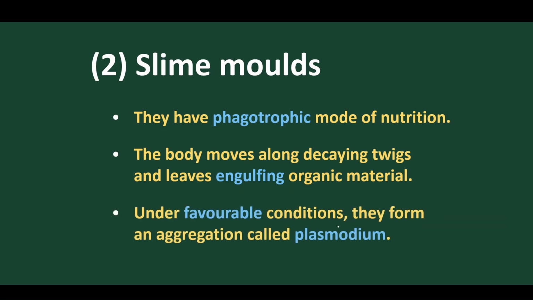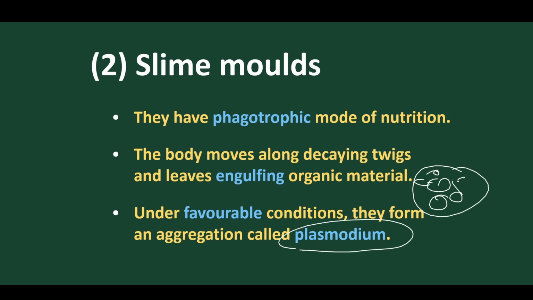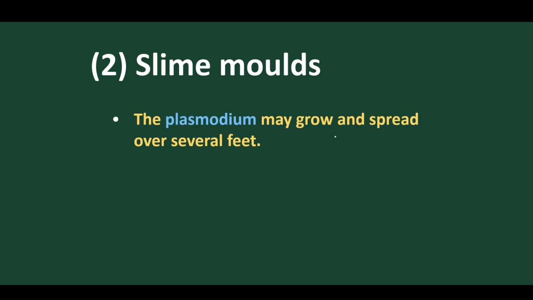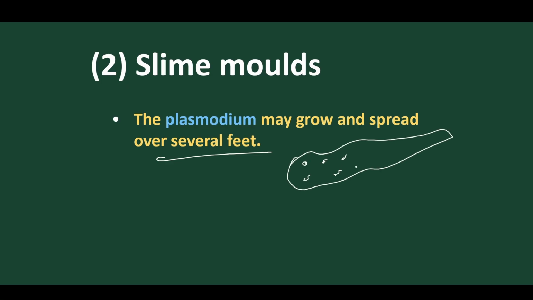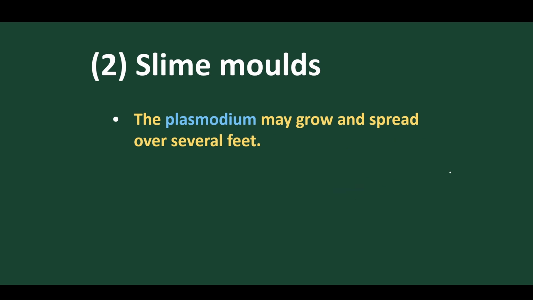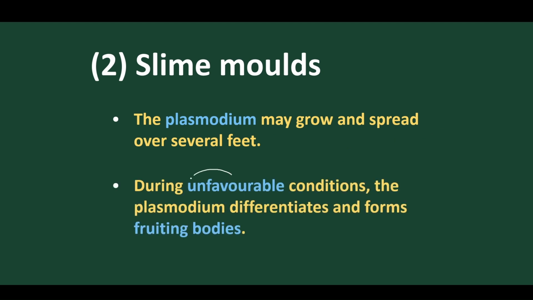Under favorable conditions, they form an aggregation called plasmodium, meaning they form groups to form a multinucleated structure. The plasmodium can grow and spread to several feet, and normally plasmodia are multinucleated in structure. They can grow in all directions into several feet. So during favorable conditions, they go for plasmodium.